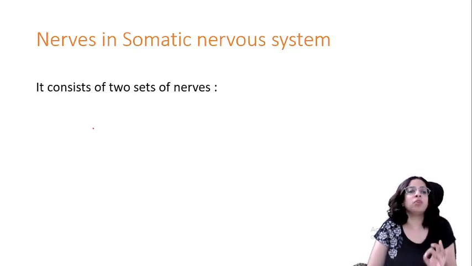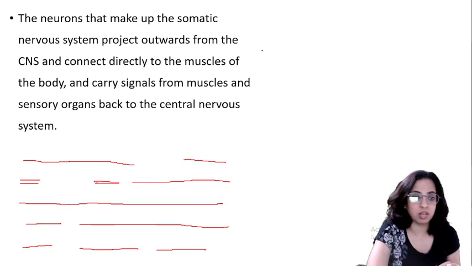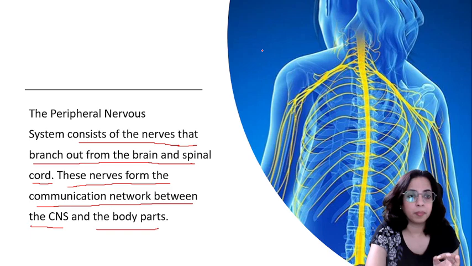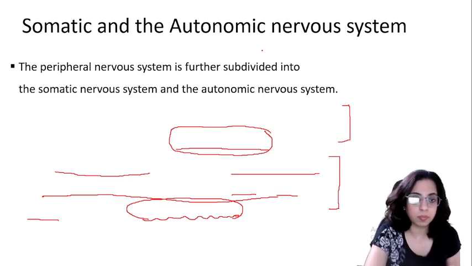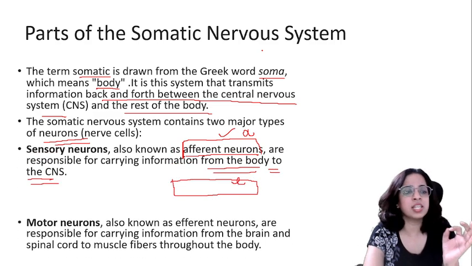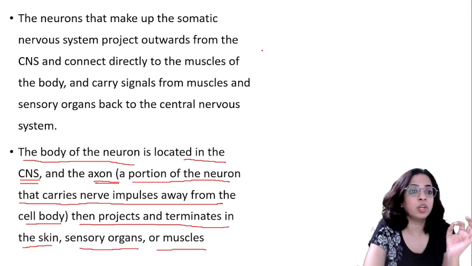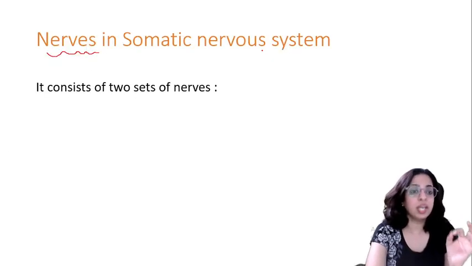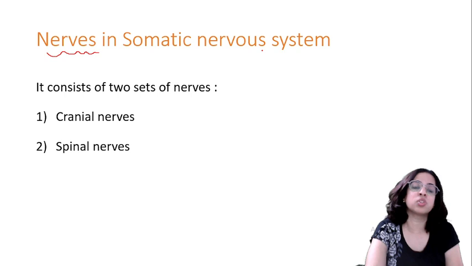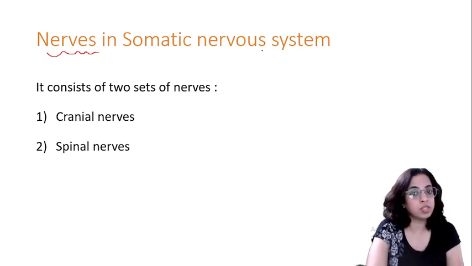Now, let's talk about the nerves in the somatic nervous system. First, we spoke about the nerve cells. Okay, these were the nerve cells. Wait, I'll go back. So, what are the neurons? Neurons are sensory neuron and motor neuron. But when I talk about the nerves, okay, it consists of two sets of nerves. One is cranial and second is spinal. So let's talk about these two sets of nerves in the somatic nervous system.